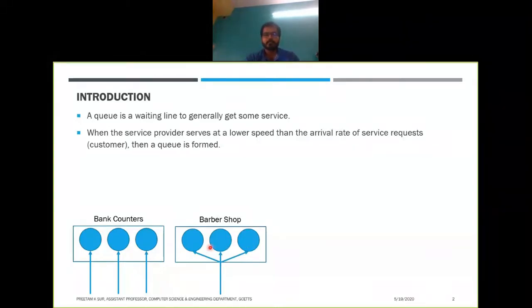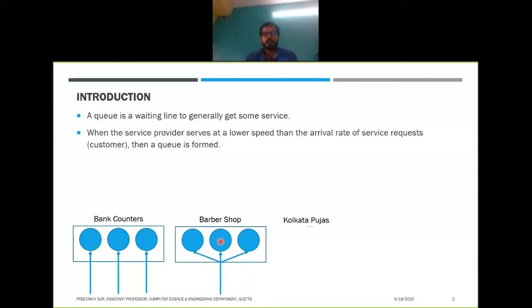in case of this kind of example, we will have a single queue, but there are multiple servers, right? And from that queue, whoever is going to be served next goes to the counter which just has some vacancy. I mean, the previous customer at that counter just left. Okay, so the people waiting in the queue can go to any of these counters as soon as it is available. Okay, so this is what we have in case of a barber shop, right?